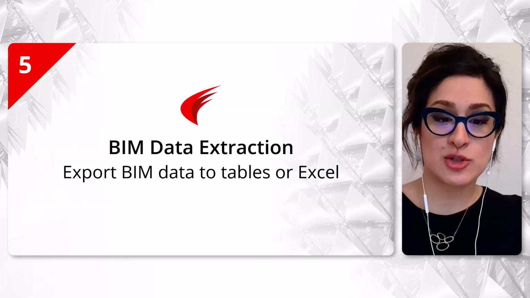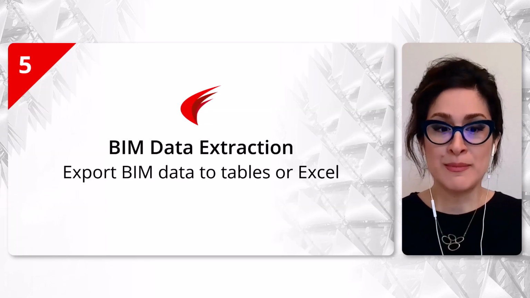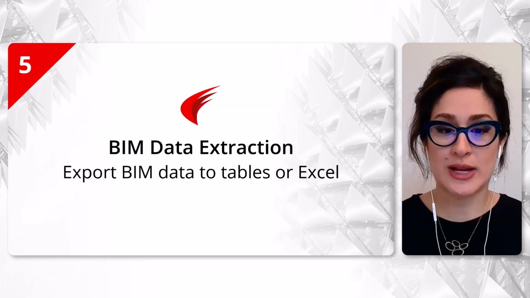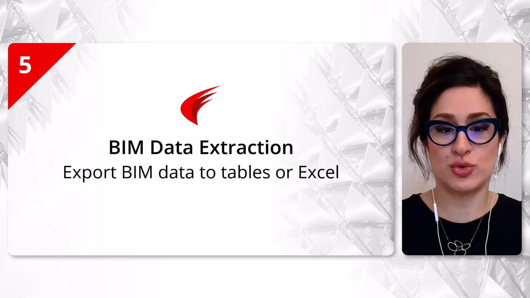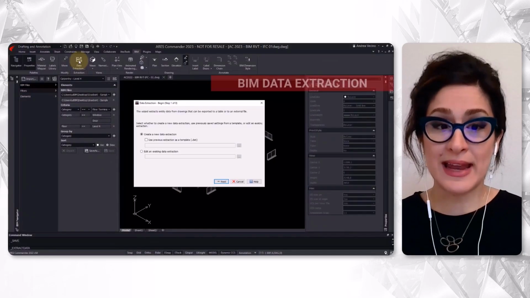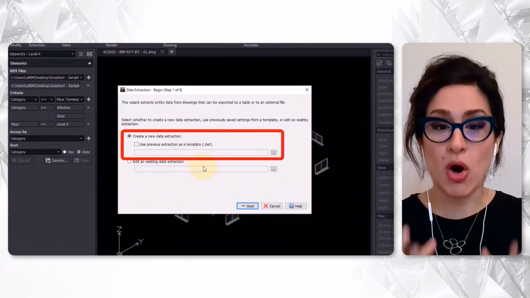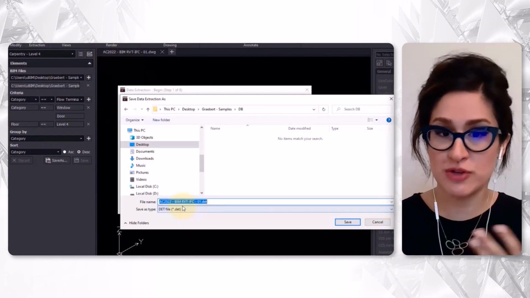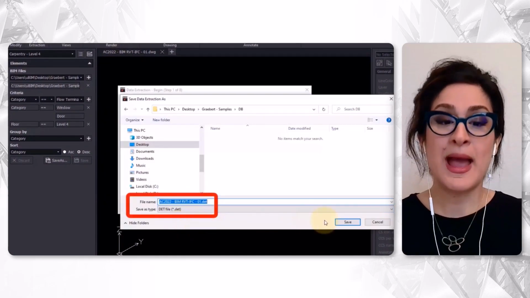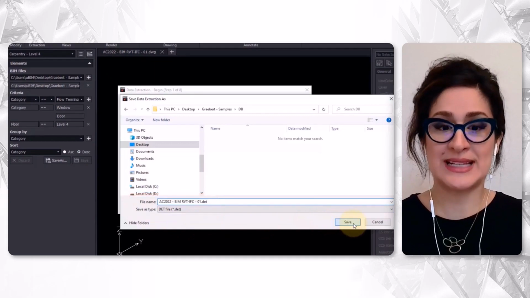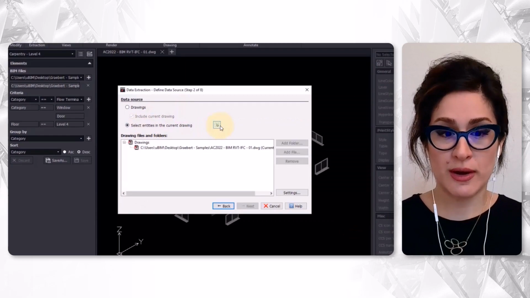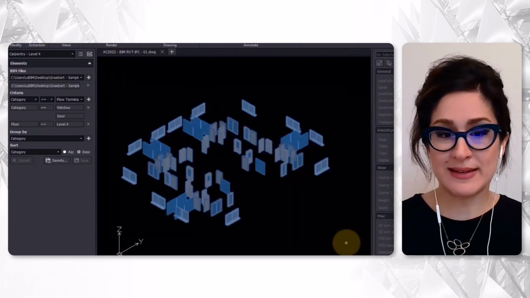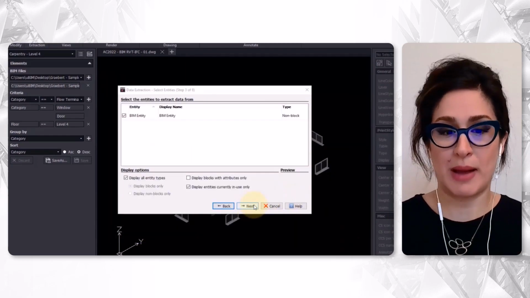So BIM data extraction is also very useful as it enables CAD users to export the rich information contained in BIM objects into tables and spreadsheets. Indeed, using data extraction, we can access all the BIM information and select which information we would like to extract. After making our selection, we can save it as a DET file that can be reused in the future in case we want to repeat the data extraction with the same parameters.